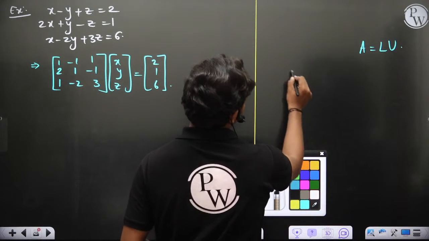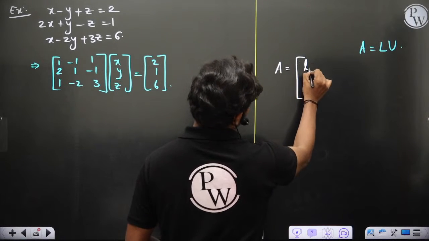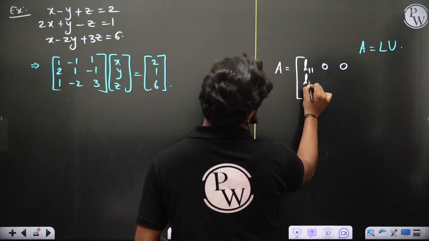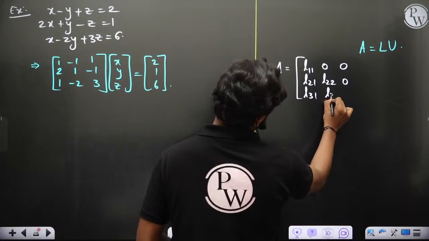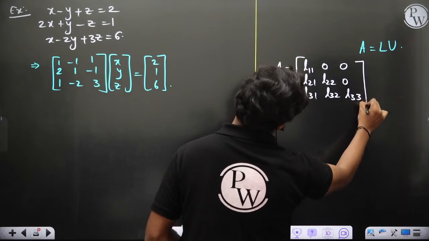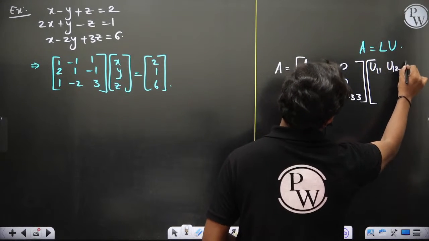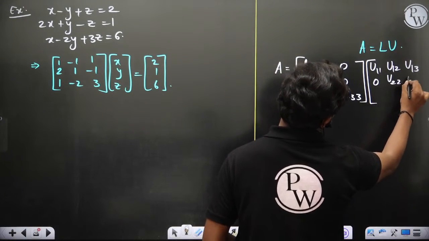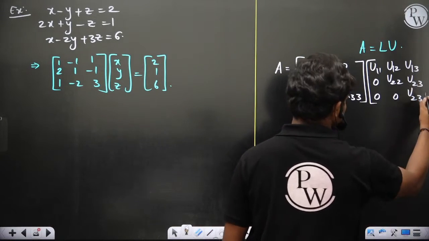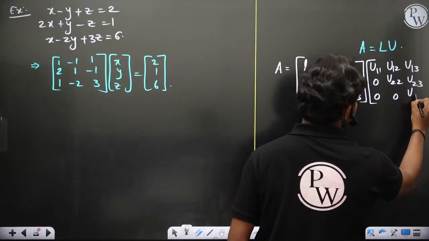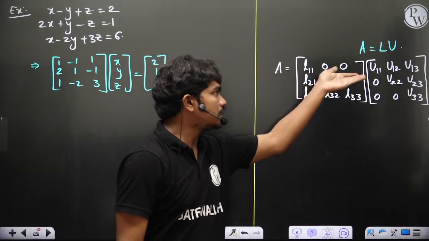A can be written as L11 0 0, L21 L22 0, L31 L32 L33, multiplied with the upper triangular matrix U11 U12 U13, 0 U22 U23, 0 0 U33. So clearly this is a lower triangular matrix and this is the upper triangular matrix.